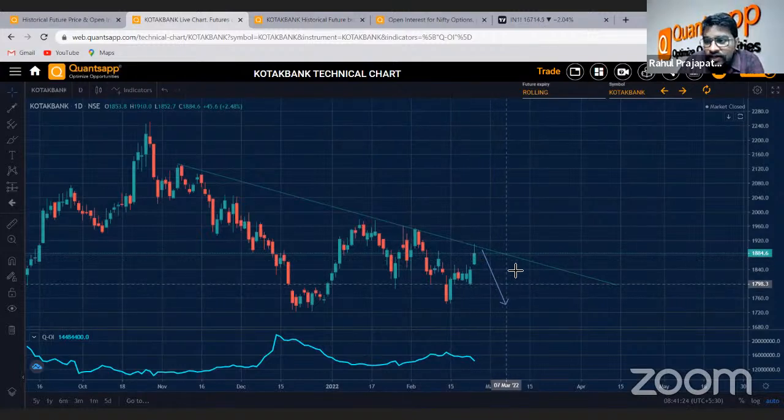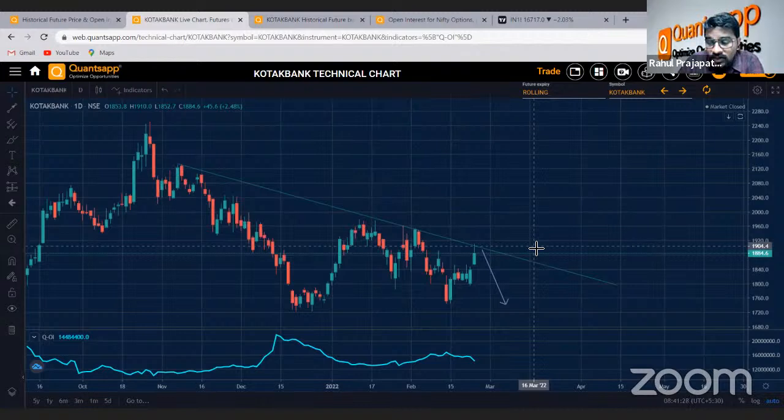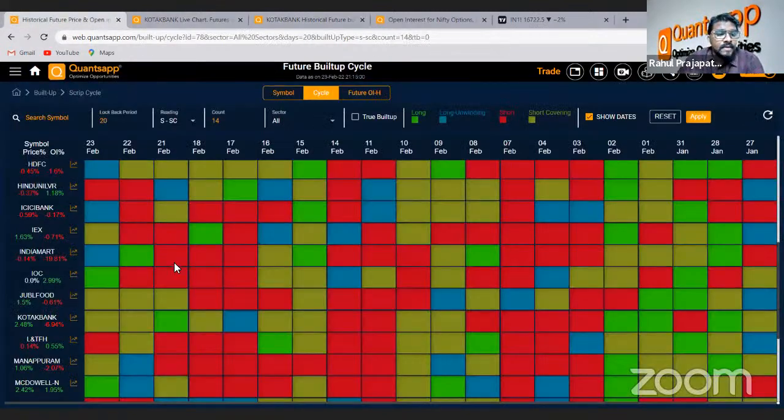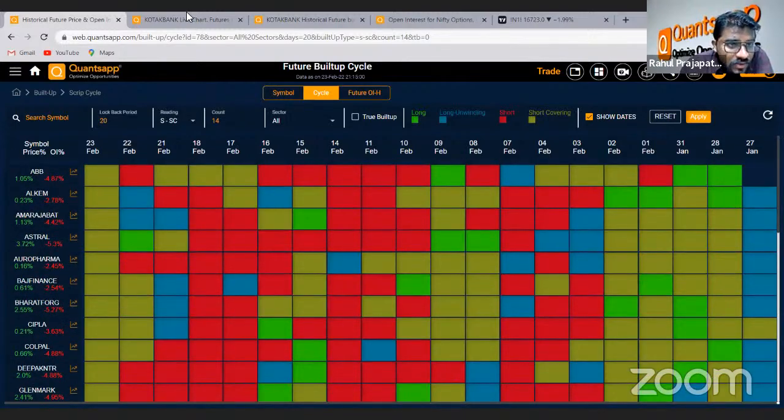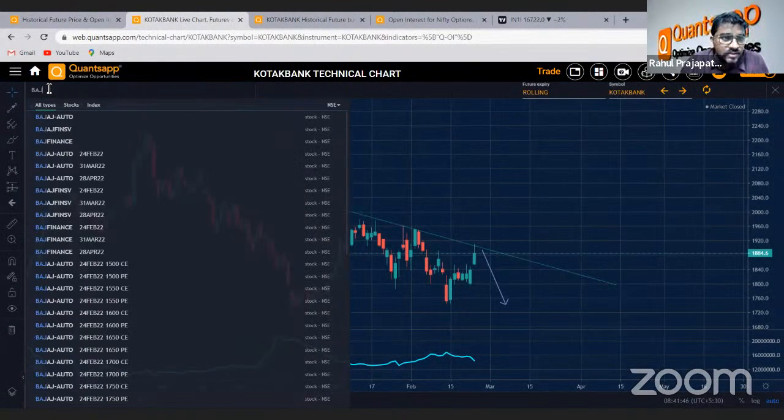So we can create a short position with a stop loss probably at 1900, and probably 1920. That could be the maximum level we can look for. So Kotak Mahindra Bank would be a good short stock first. Second, we can go and check Bajaj Finance.